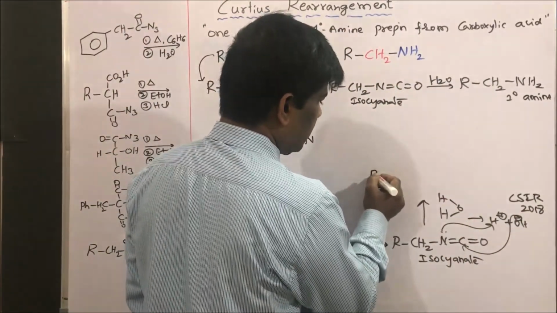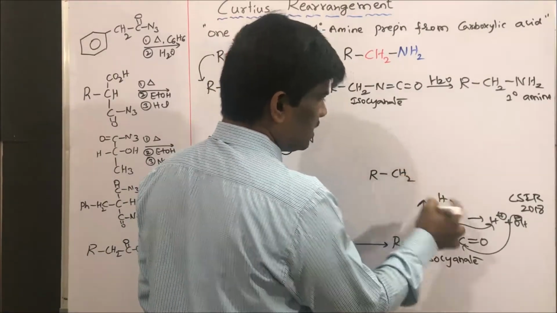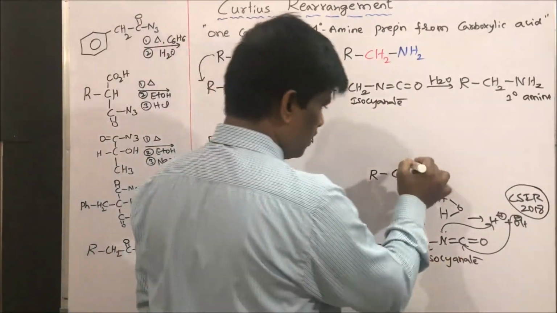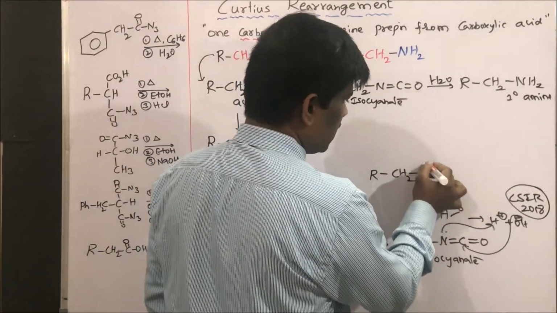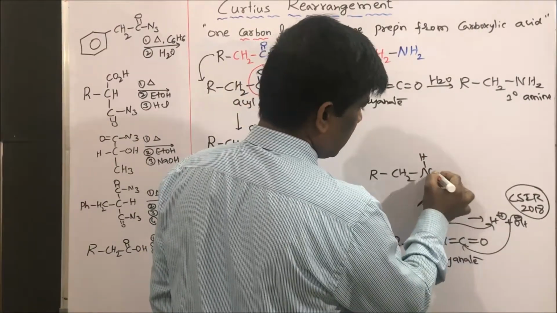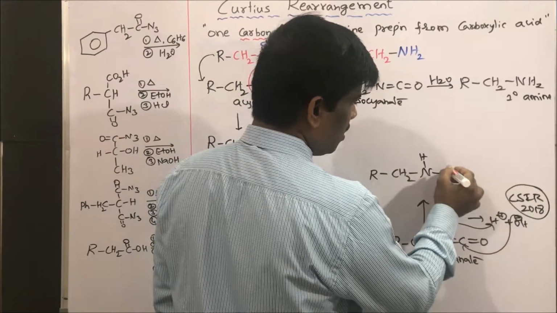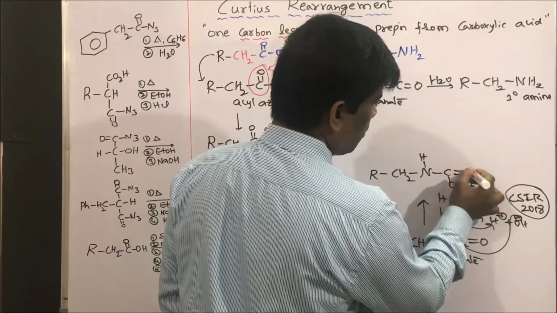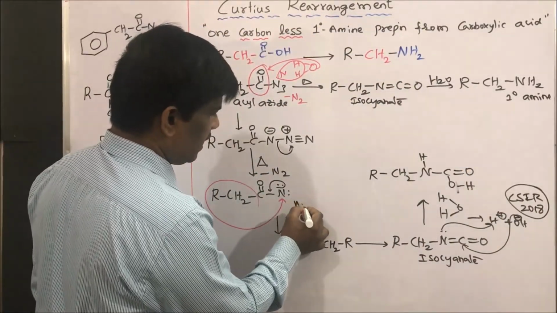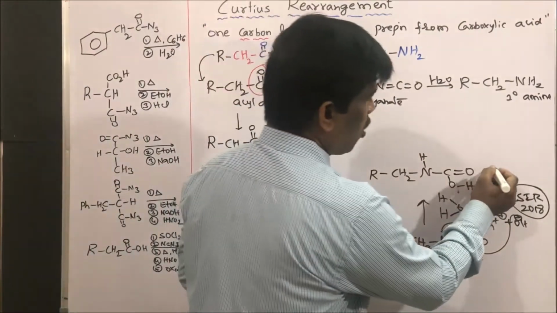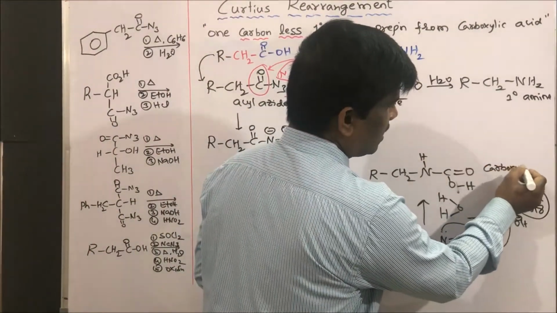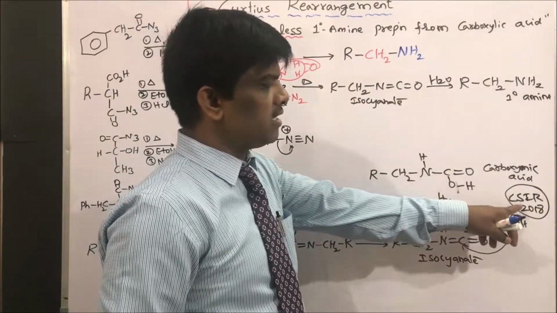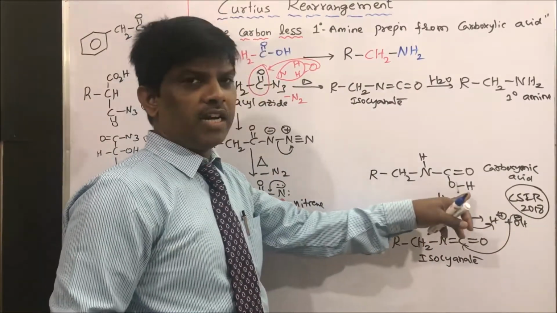So what is the intermediate? This is asked in 2018 CSIR. So what is the intermediate? They have asked, nitrogen, hydrogen, and let us write NCOH, or I can write hydrogen double bond O. This is the intermediate, carboxylic acid. Carboxylic acid. This intermediate is very important, students. It has been asked in the CSIR 2018 question. So what is the intermediate you get?